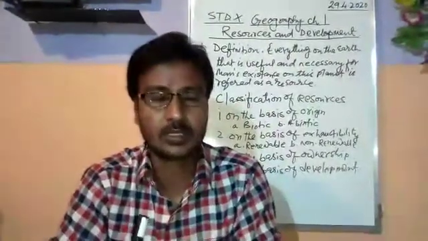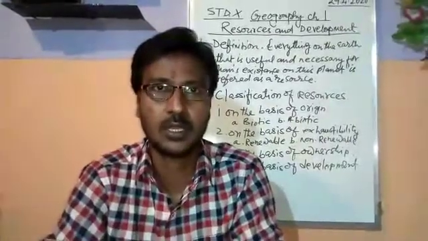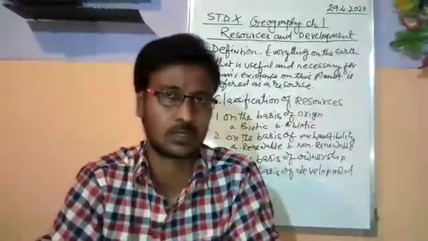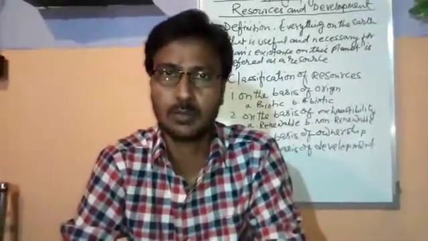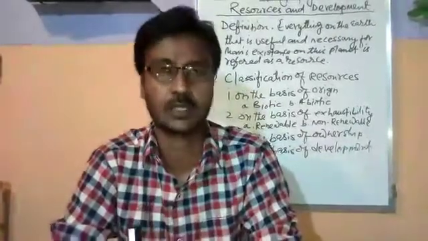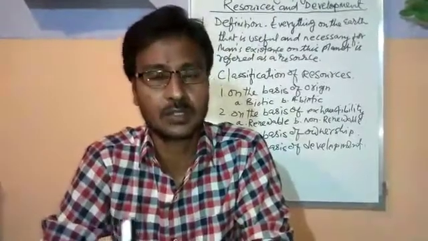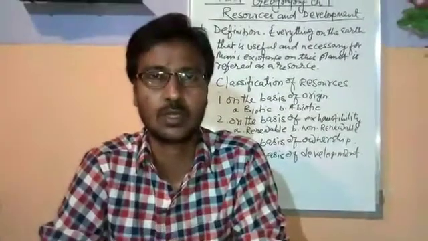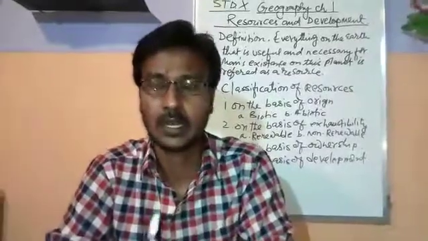On the basis of its creation, on the basis of its origin, resources are 2 types. Biotic means living resources, abiotic means non-living resources. The things from nature which have life, for example, animals, human beings, plants, are biotic resources of nature. Second is abiotic resources. These are the non-living things of nature. They do not have life. Examples: soil, land, water, minerals. These are abiotic resources of nature.